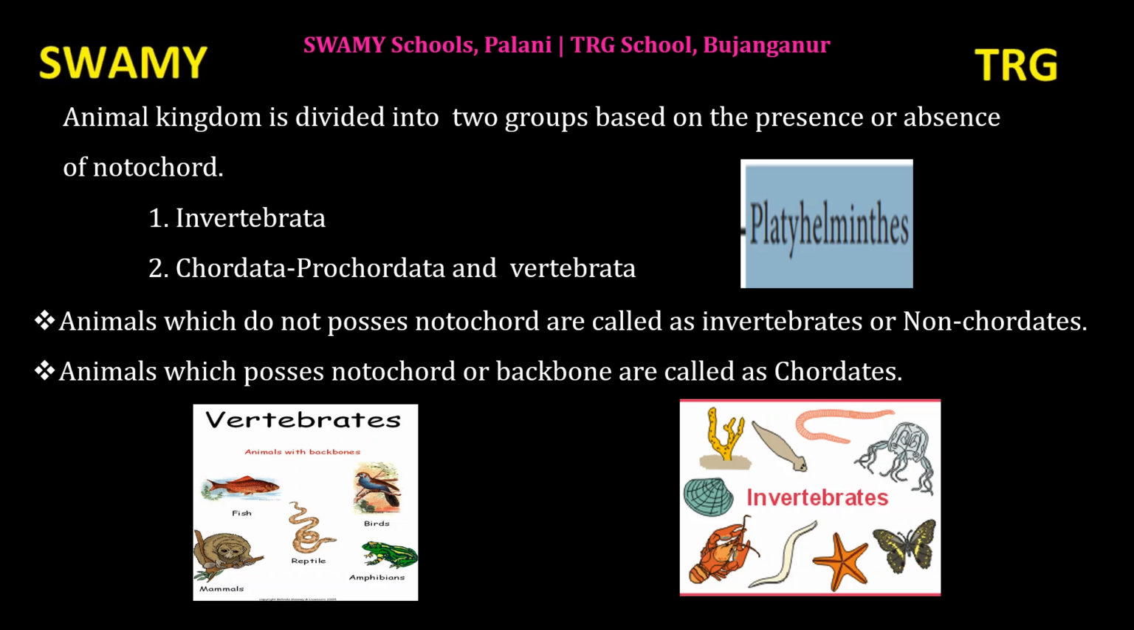From Annelida onwards, all the remaining phyla are coelomates only. Then Mollusca are soft-bodied organisms and Echinodermata are spiny-skinned organisms. Phylum Hemichordata has non-chordate and chordate features together, so it is known as Hemichordata. So there is some improvement in each phylum. We are going to discuss them.